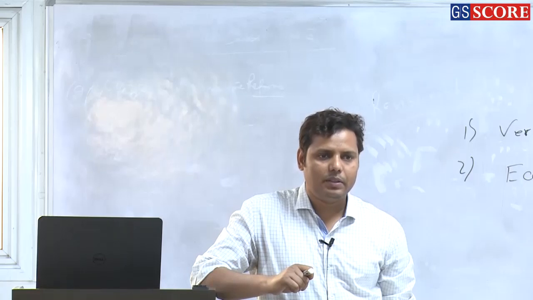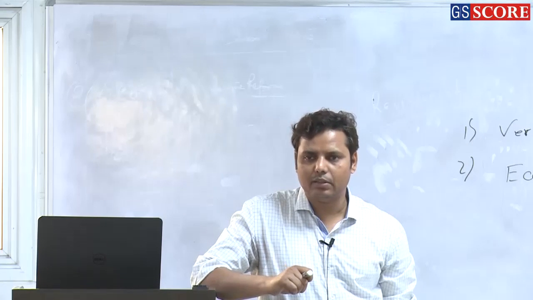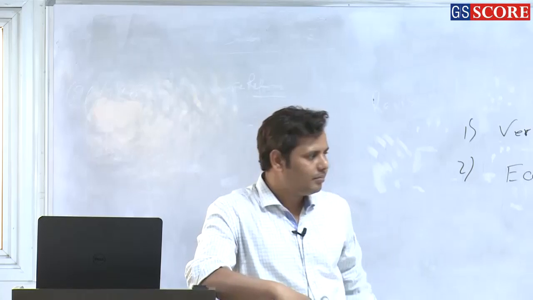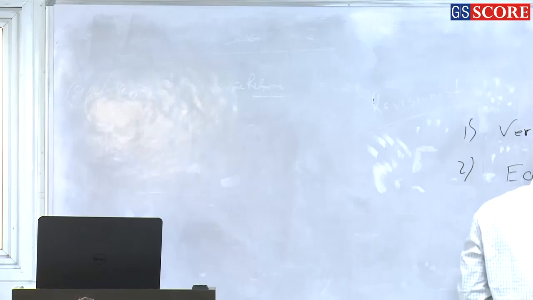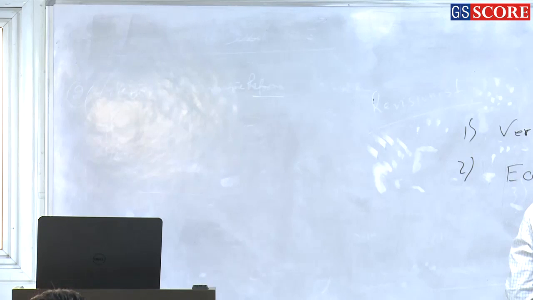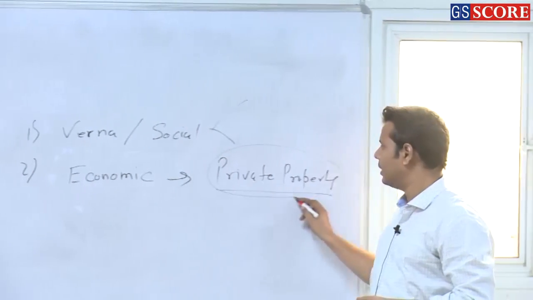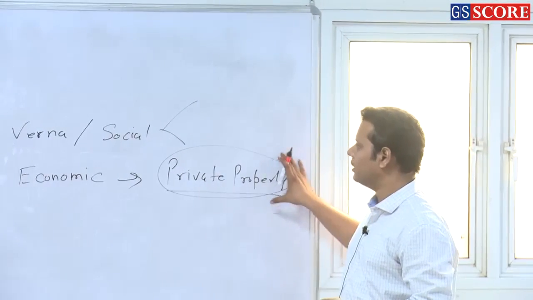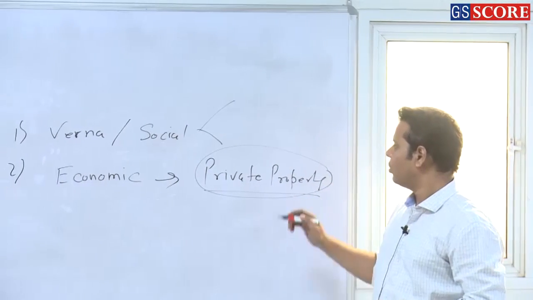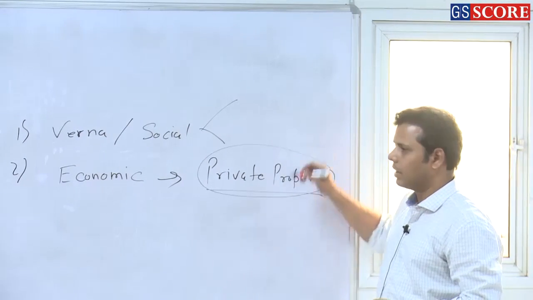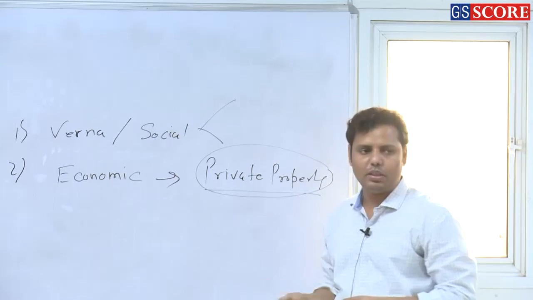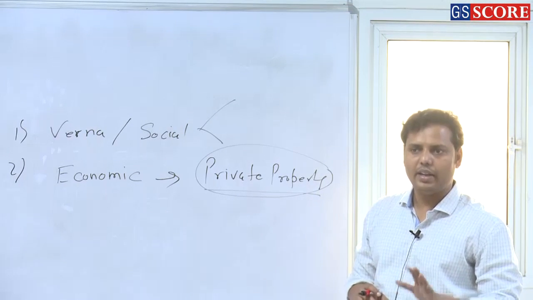What was the mode of economy? Pastoralism, right? Once you are talking about economic stratification, one very important thing: was the notion of private property existing in early Vedic society? No, right? As this notion was not prevailing there, we cannot talk about economic stratification. Normally we know that the herd of cattle, or the cows, were supposed to be the property of the whole community, or the Vis, right?